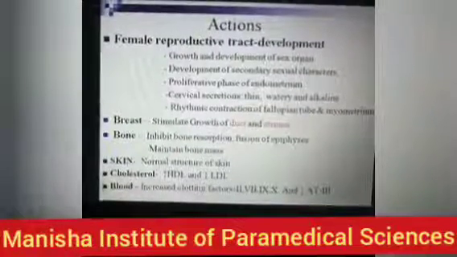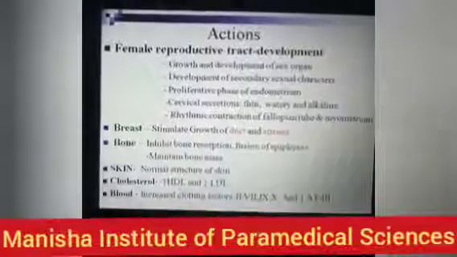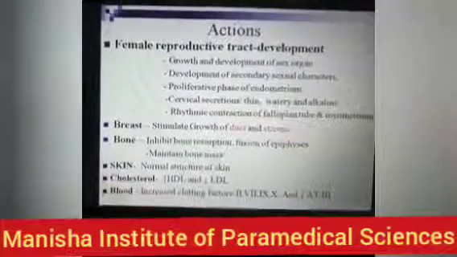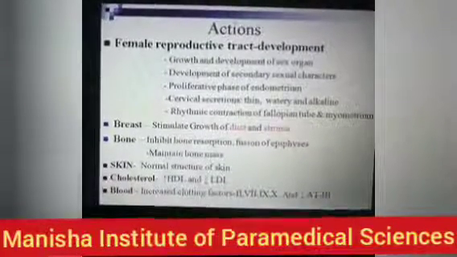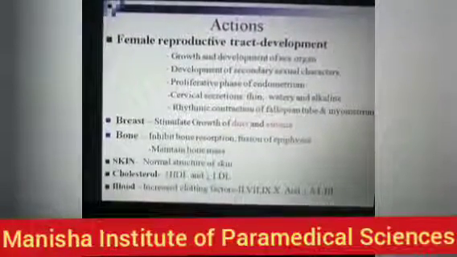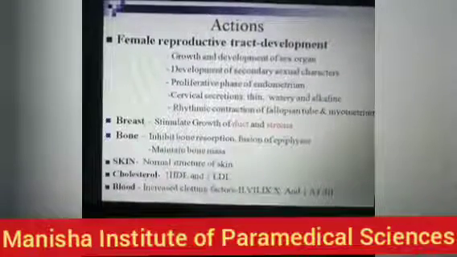It also causes rhythmic contraction of the fallopian tube and myometrium. It also acts on the breast and stimulates the growth of duct and stroma inside the breast tissue.